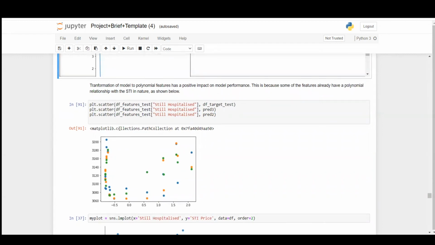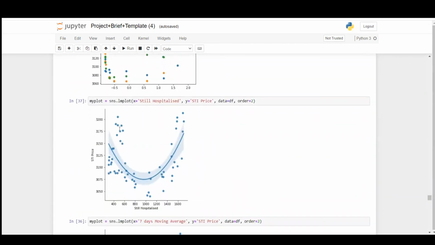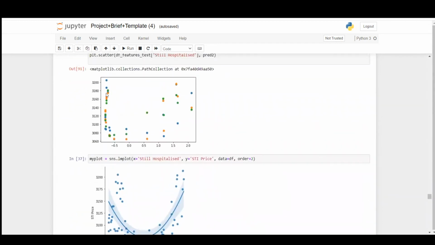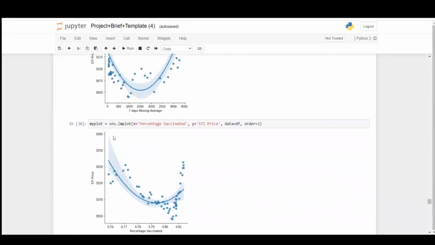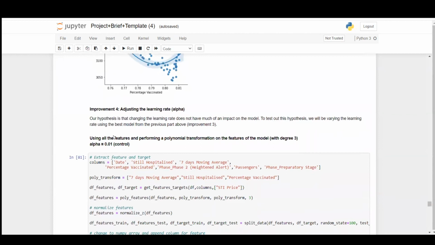So right now we are visualizing the features. As you can see, a lot of these features have a polynomial relationship. So that's why transformation is important.